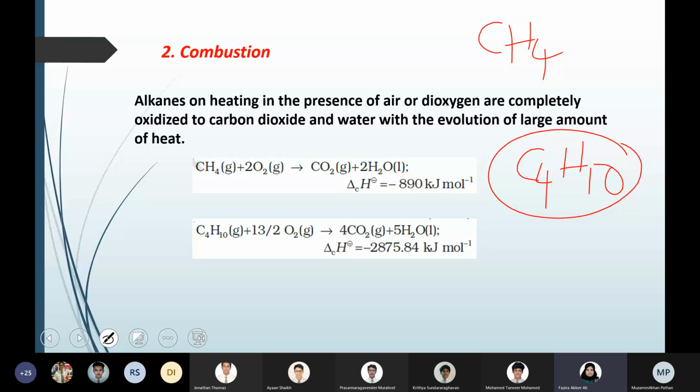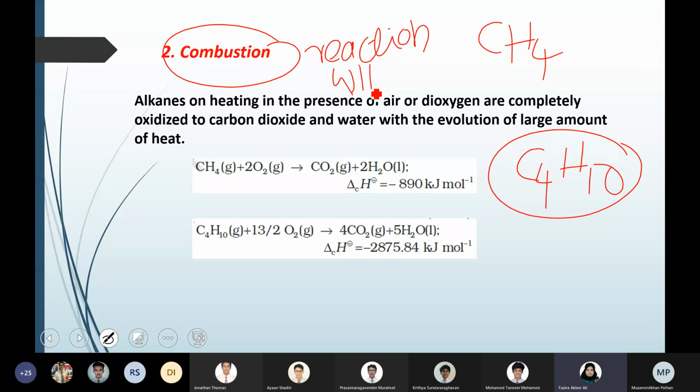So all these alkanes are good at giving out a large amount of energy once they react with oxygen. Combustion is generally a reaction with oxygen. Many compounds can react with oxygen, but the important thing about alkanes is that after the reaction with oxygen, a large amount of heat is evolved, which makes them good fuels.